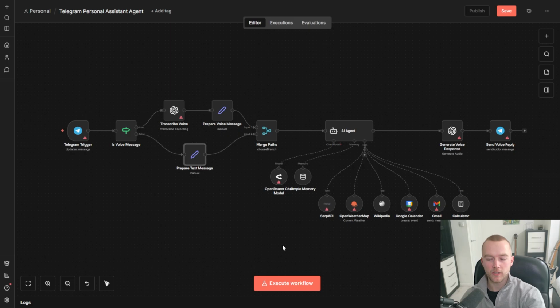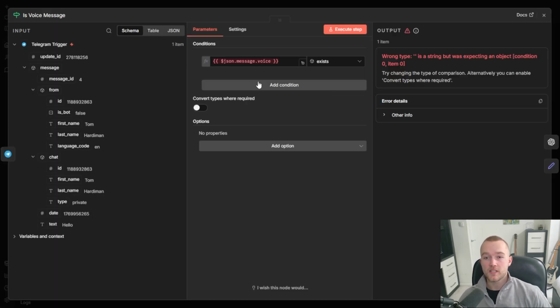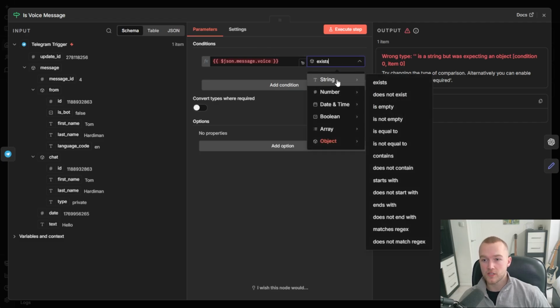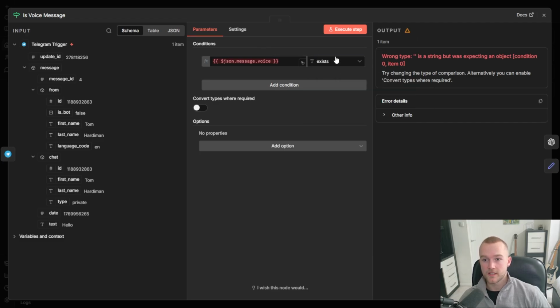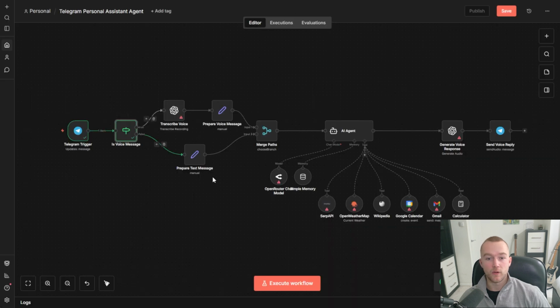Right, I just tidied it up a little bit so it's easier to look at, but I'll go ahead and connect all my credentials to it and then we'll give it a test, see how well it does, but it looks good from what I can see so far. So I've just connected my Telegram credentials and sent a message through, and I've run into the first error, which is it's put this as an object, so it's failed. So I think this just needs to come over to string and then exists. And if we test that, okay, now it works.